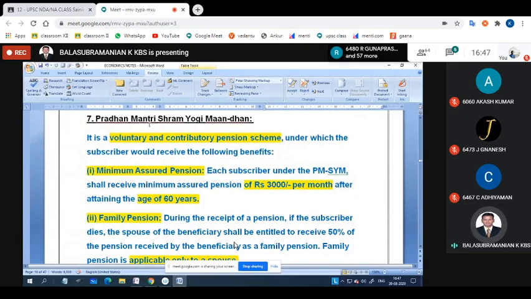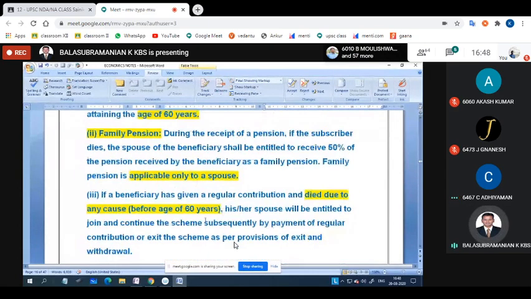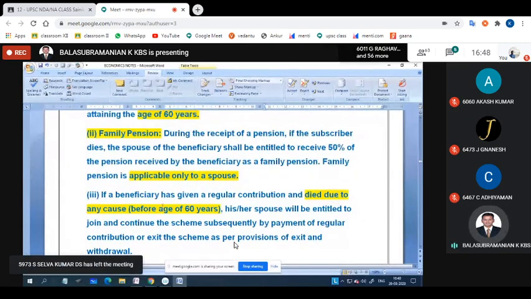Then the family pension, applicable only to the spouse: if the subscriber dies, the spouse of the beneficiary shall be entitled to receive 50 percent. And the third one is, if the beneficiary has made regular contributions and died due to any cause before the age of 60 years.